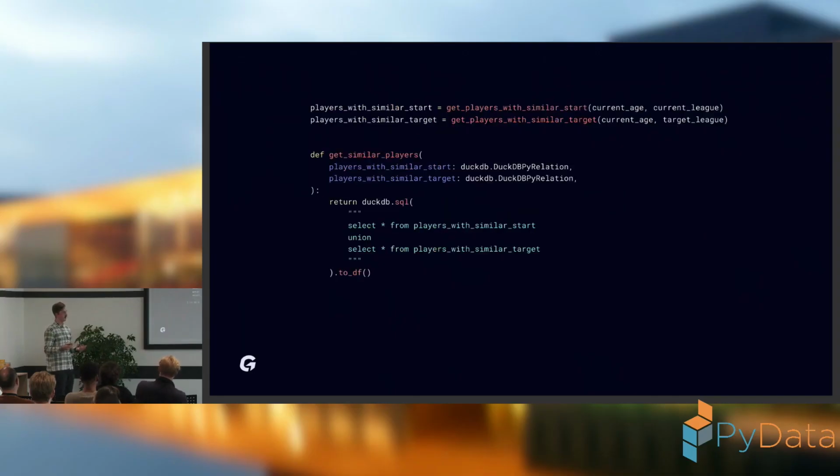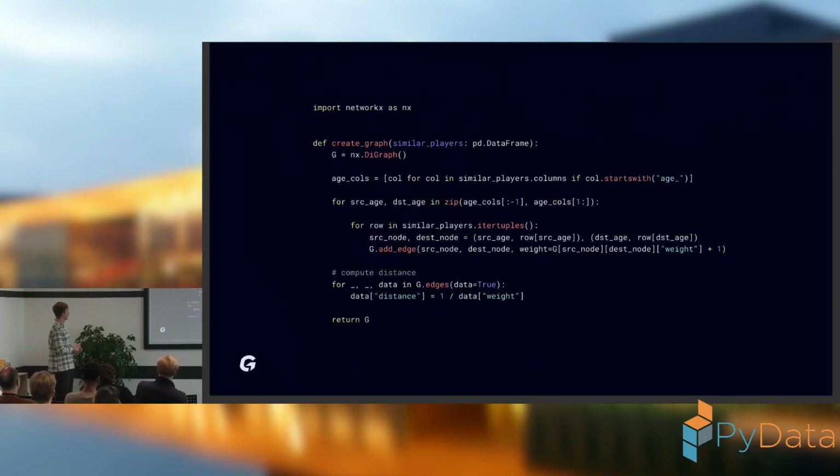And in the next step, I concatenate those two data sets, and I create this relevant data set of players that are similar to my player that I want to get the prediction for.